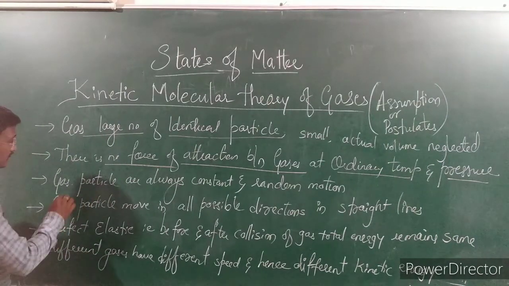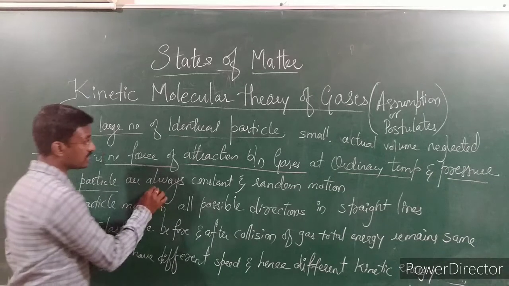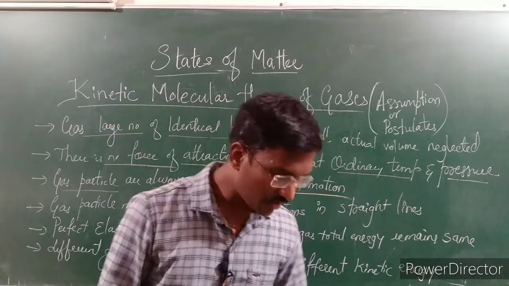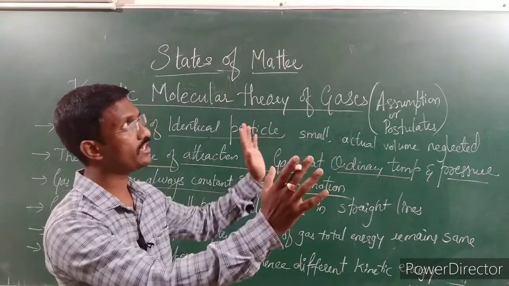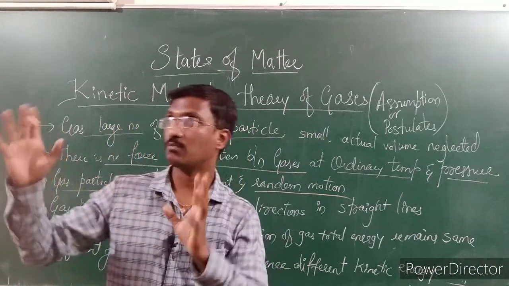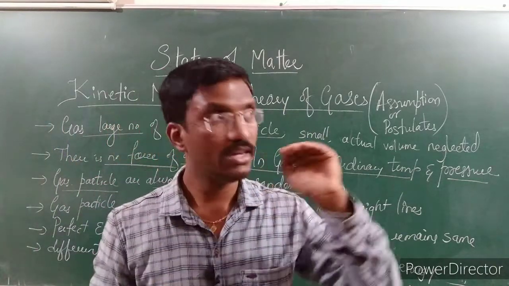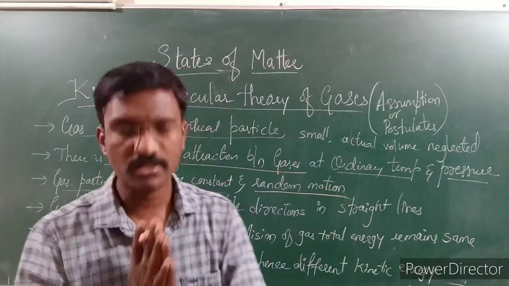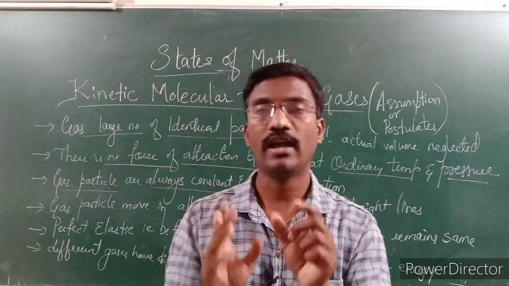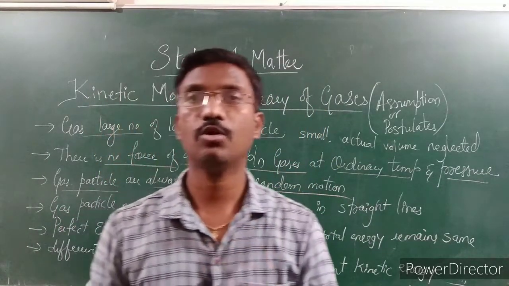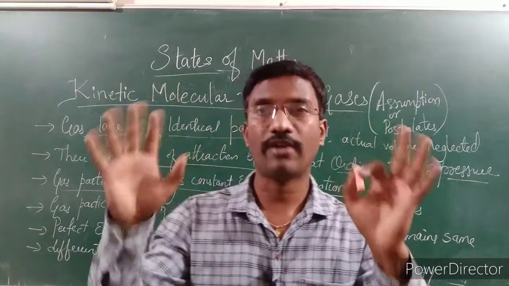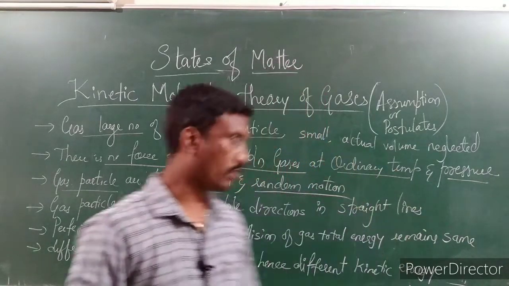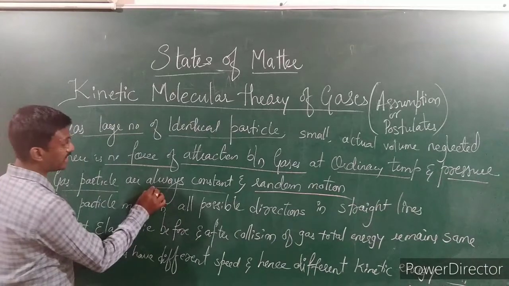The third one is that gaseous particles are always in constant and random motion. They are not stored here or placed here, occupying a position. They are not going to be settled in one position. They are always undergoing movement, a random movement. Why? Because the gaseous particles are very small and very light in weight, so they move fast, anywhere, and they never settle in one position.